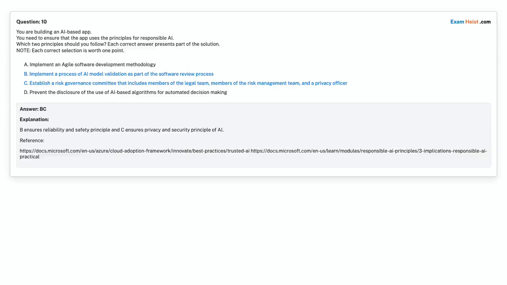Correct answer is option B, implement a process of AI model validation as part of the software review process. Option C, establish a risk governance committee that includes members of the legal team, members of the risk management team, and a privacy officer.